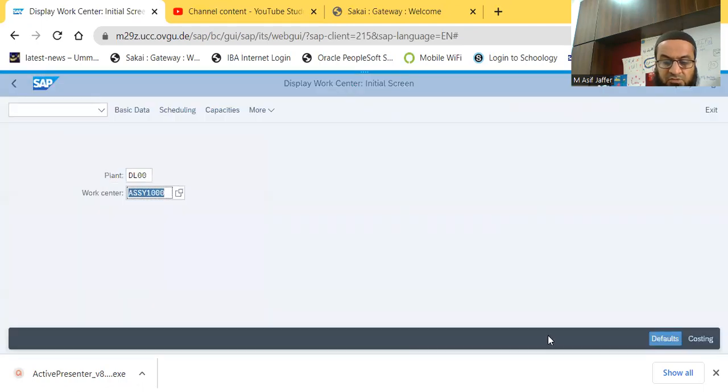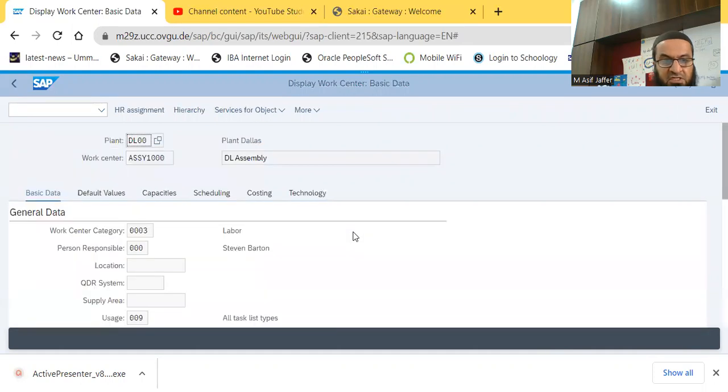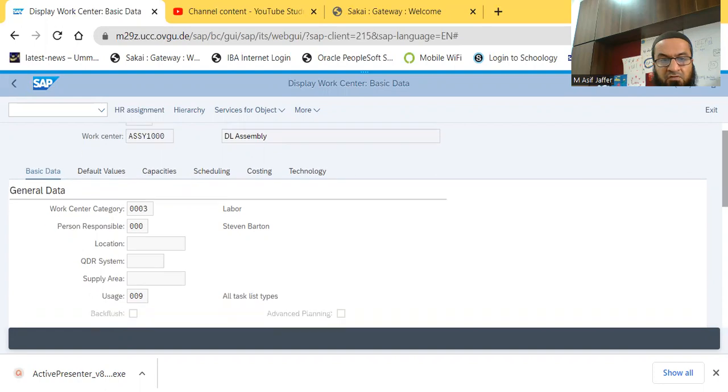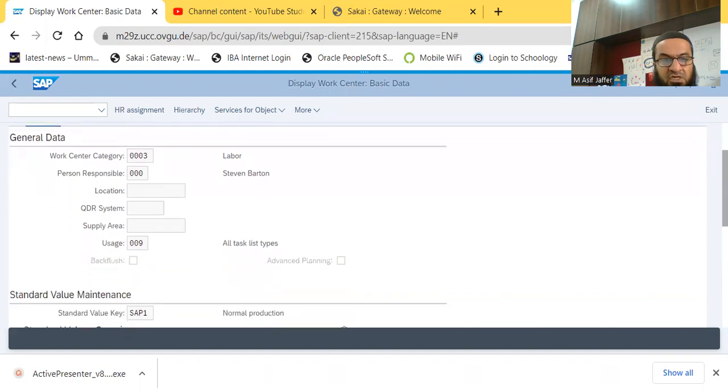and the ID has been copied. I press enter. So you can see this is the plant Dallas, and this is the work center DL assembly. And there are 6 different tabs available here for different pieces of information. So the work center category is labor. It means the mainstream work done in this particular department is actually by labor, not by machines.